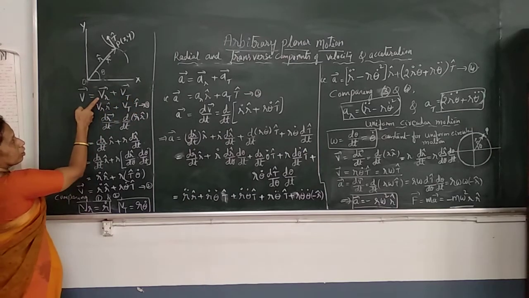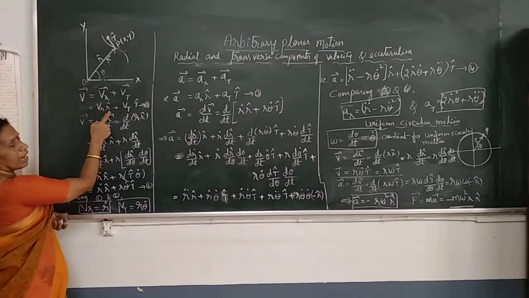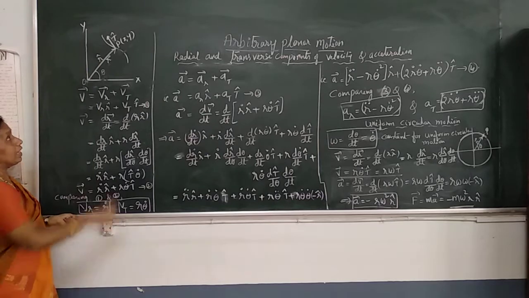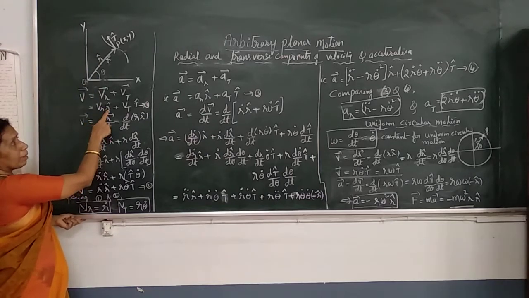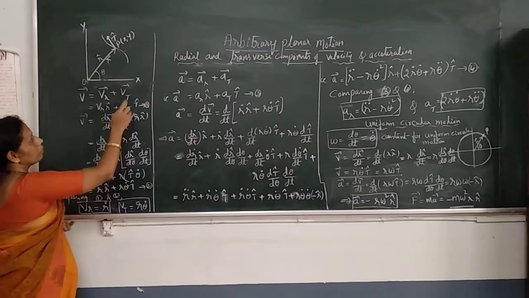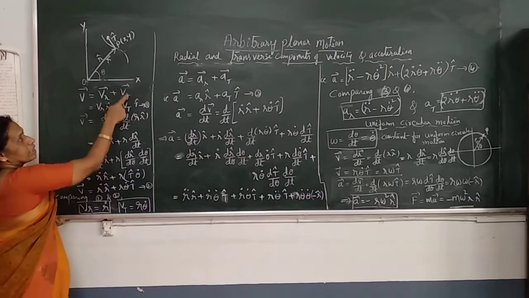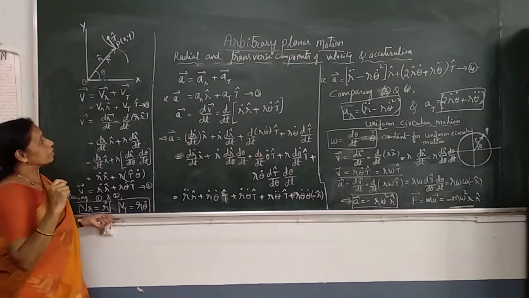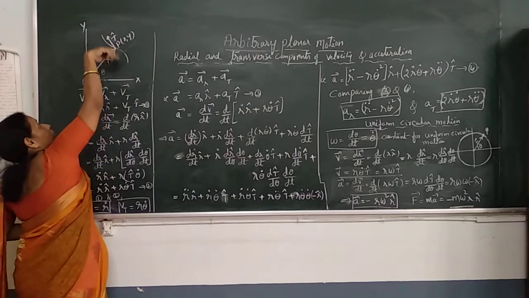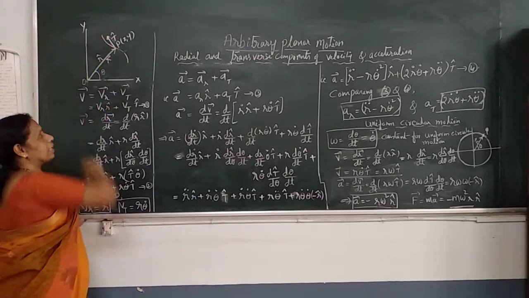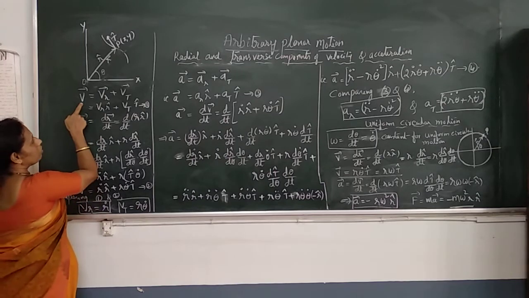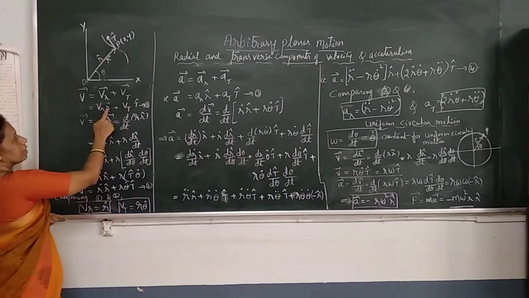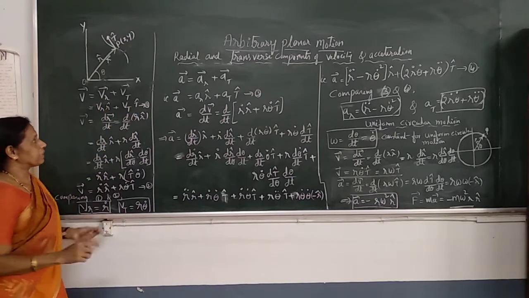The radial component is written as VR R cap, where R cap is the unit vector along the radius vector, along the radial direction, and VT vector is written as VT T cap, where T cap is the unit vector along the transverse direction, along this perpendicular direction. So we have V vector is VR R cap plus VT T cap. R cap and T cap are the unit vectors.